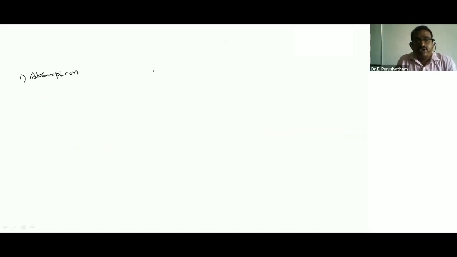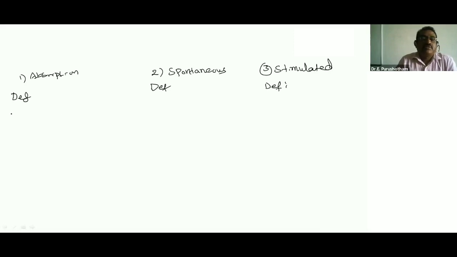Number one, absorption; number two, spontaneous emission of radiation; and number three, stimulated emission of radiation. Just observe the three definitions and don't confuse them.